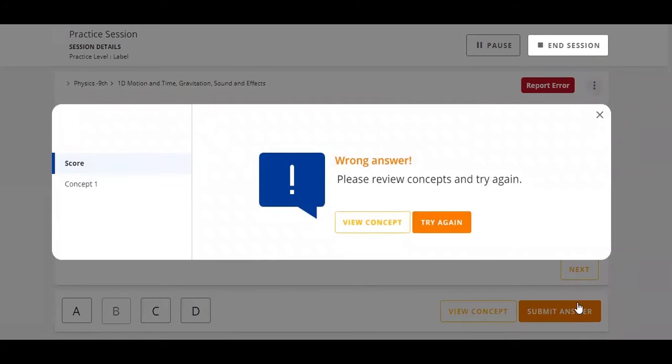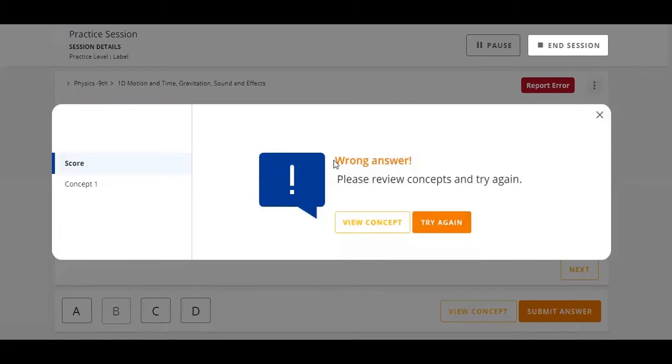Once you have submitted, the result is displayed on your screen. Whether the answer submitted by you is correct or incorrect. If it is correct, then well and good. You can move forward to answer the next questions.